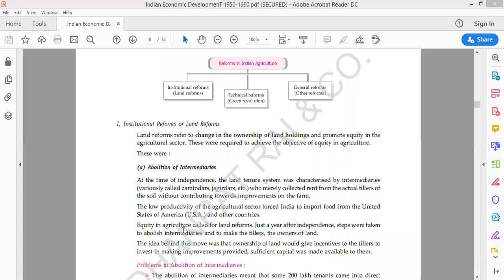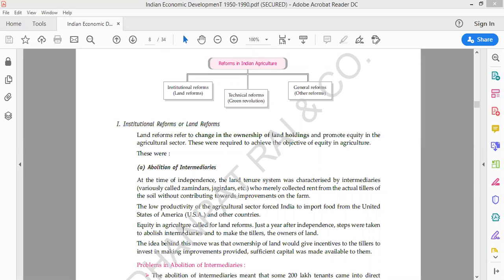That green revolution also played a major part in Indian agriculture history, where in two phases the green revolution improved the situation of agriculture by using HYV seeds, chemical fertilizers, pesticides, insecticides, and making our agricultural economy more developed.